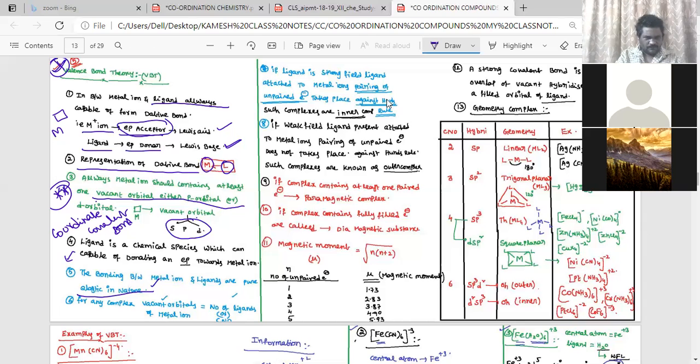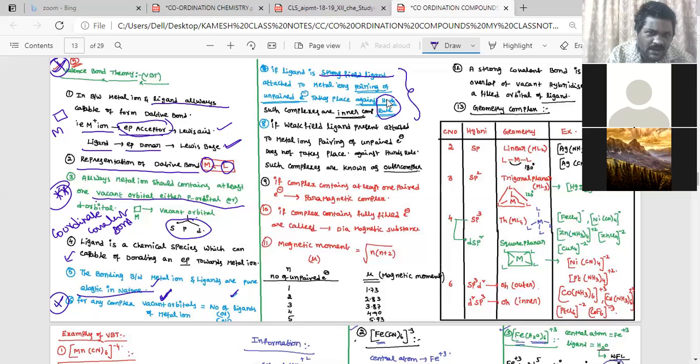So, next point. For any complex, the number of vacant orbitals is equal to the number of ligands. If the ligand attached to the metal ion is strong field, it does not follow Hund's rule; that we will discuss in the coming example. If it is a weak field ligand, pairing is not expressed.